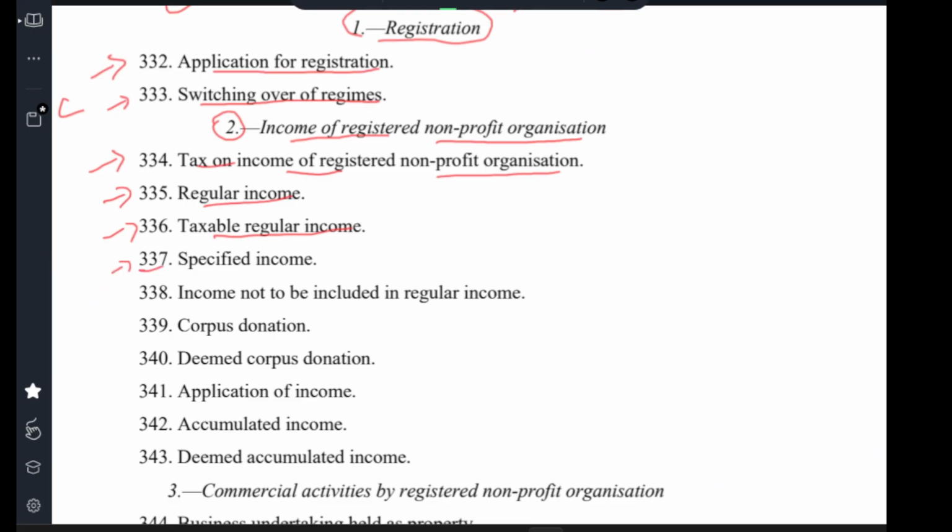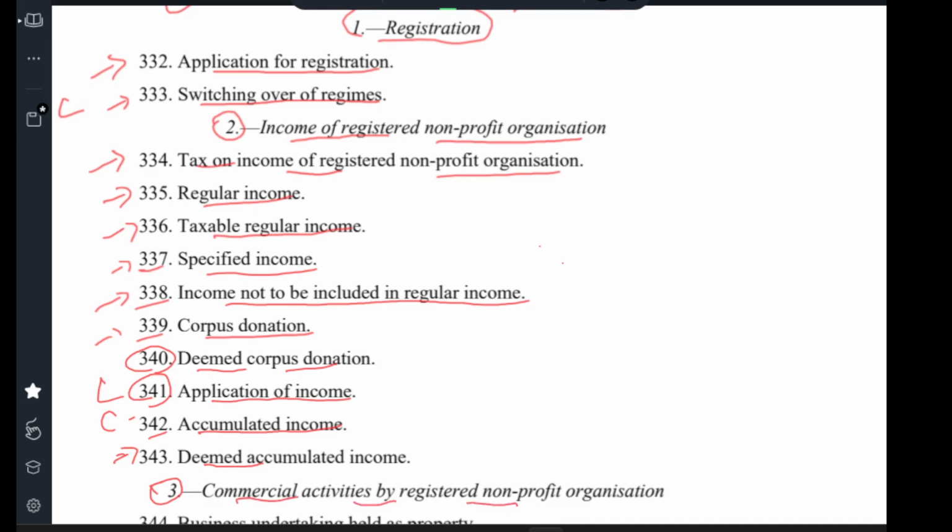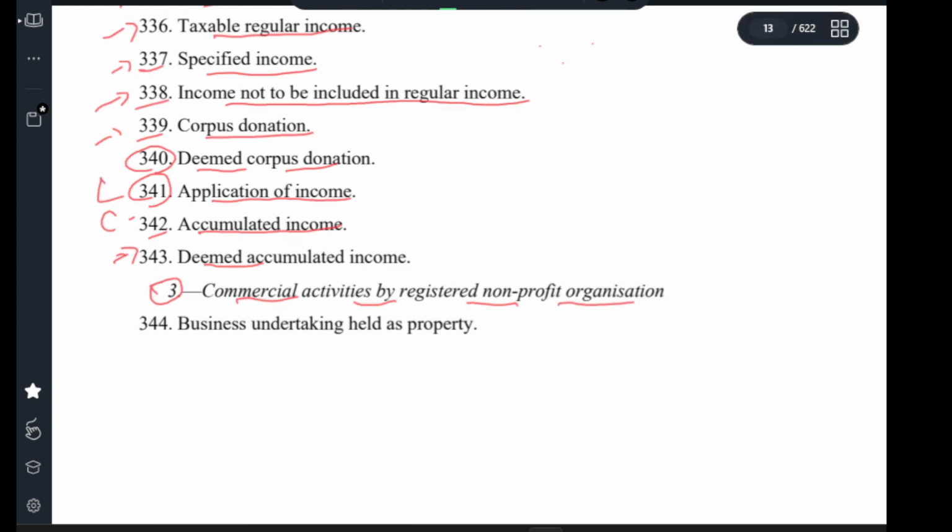Clause 337 specified income. Clause 338 income not to be included in regular income. Clause 339 corpus donation. Clause 340 deemed corpus donation. Clause 341 application of income. Clause 342 accumulated income. Clause 343 deemed accumulated income. C. Commercial activity by registered non-profit organization. Clause 344 business undertaking held as property.